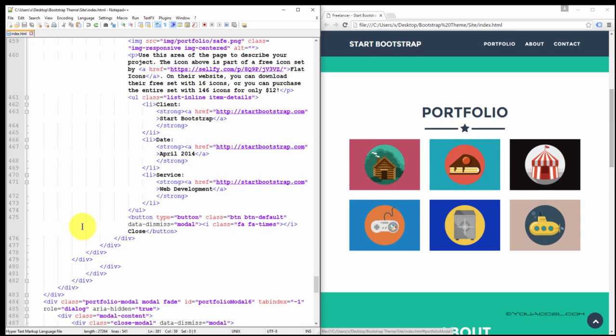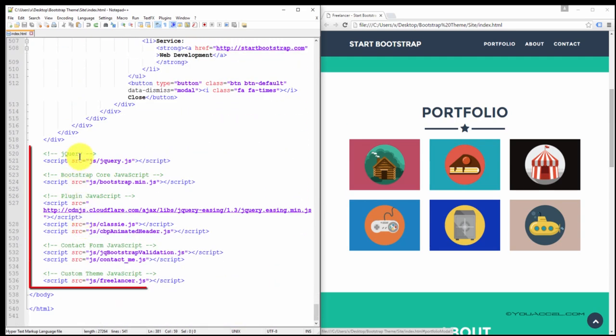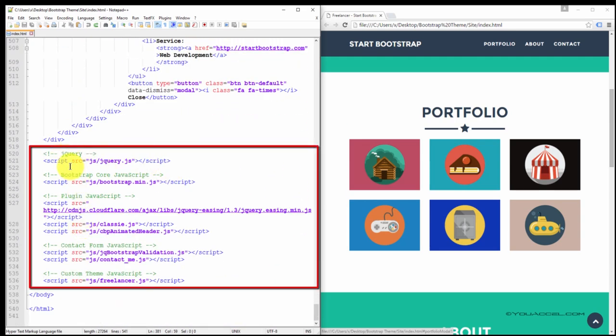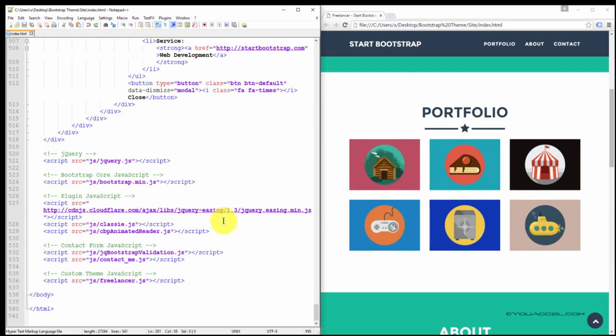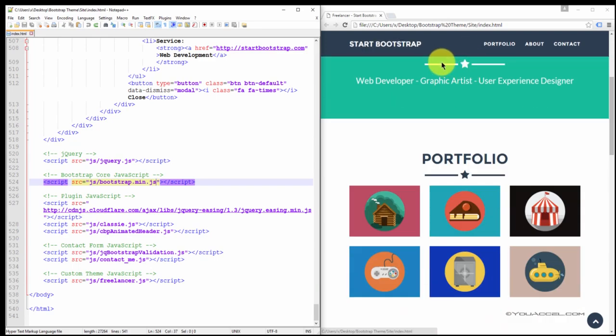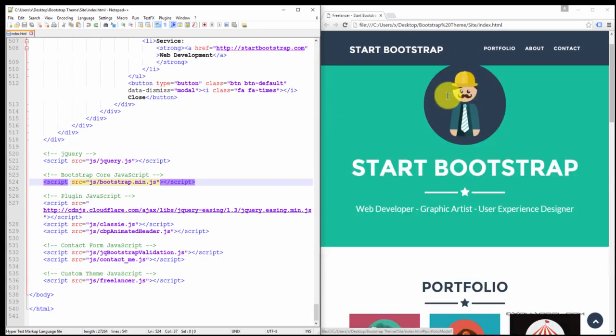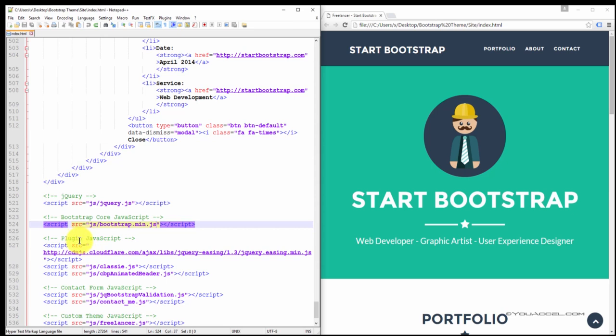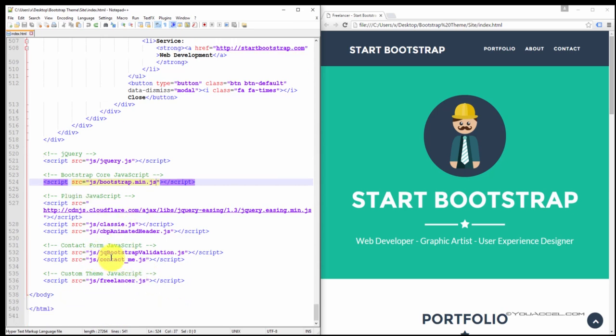And so we'll scroll all the way down. At the bottom of the page, we have some script files that are used, and these are used for various functions on the page. For example, we have the jQuery library. We have the bootstrap.min.js file, that's essential. We have some plugins that are used for different animations, for example, the easing when the navigation expands and contracts.